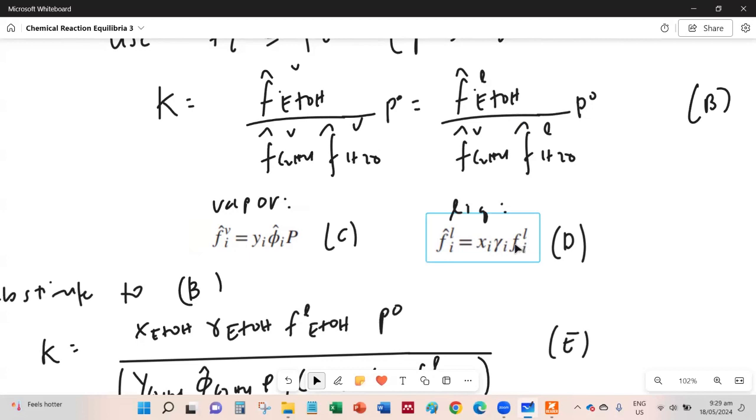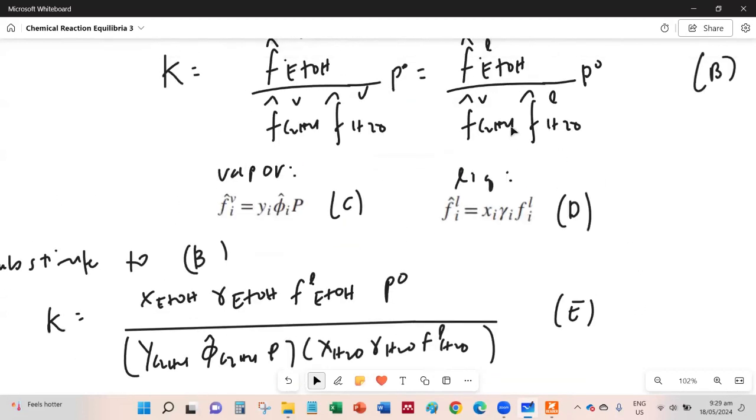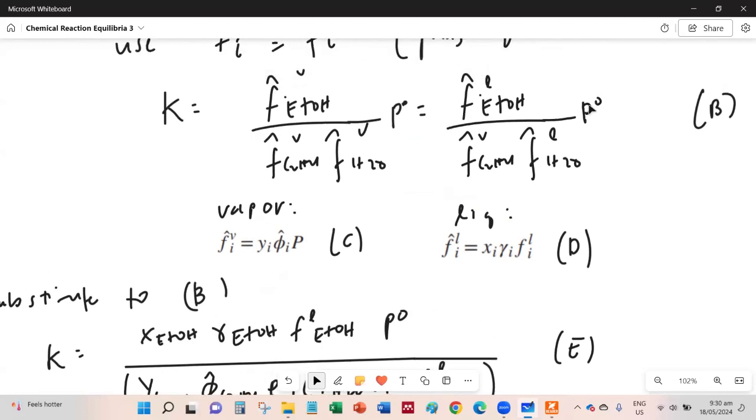So with that, we can substitute C and D into our equation B, and that would give us this one. So for the liquid part, for ethanol in the numerator, we substituted the mole fraction, activity coefficient, and the fugacity of the pure species ethanol. So there's no hat anymore, it's pure species. And then we just multiply it by P naught because it's in the equation.